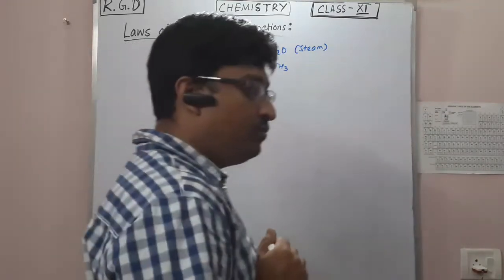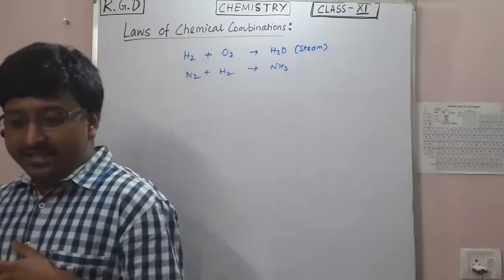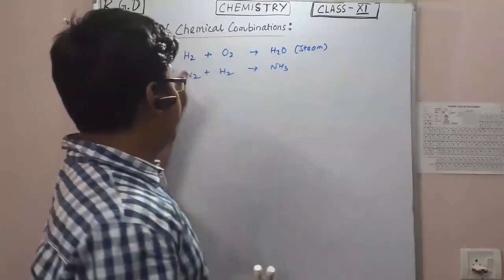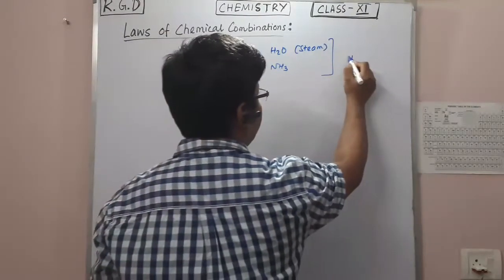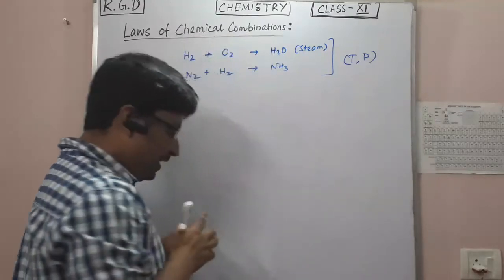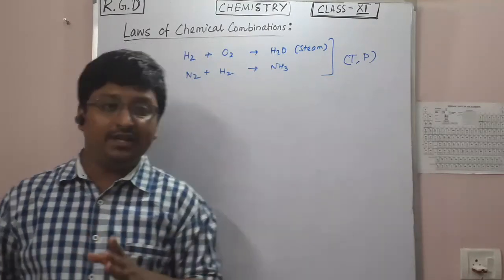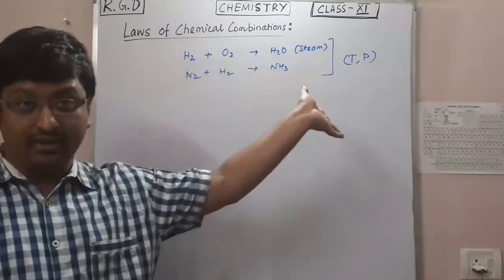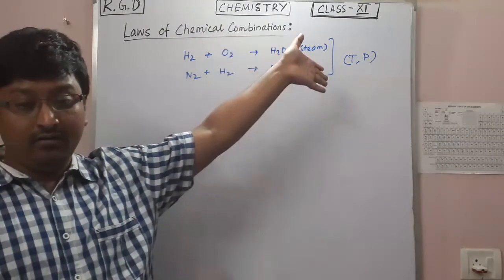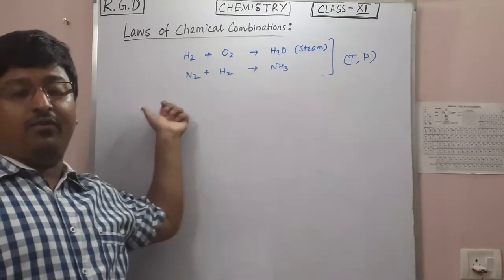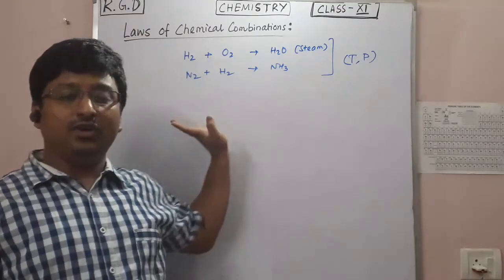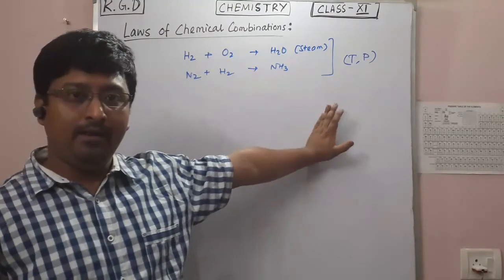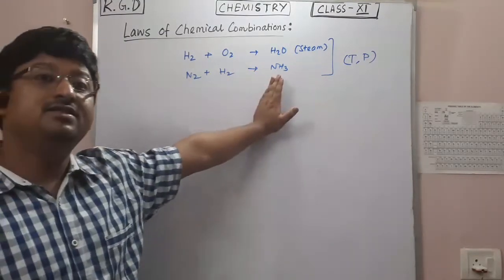Then there was one person whose name was Gay-Lussac. He said that under similar conditions of temperature and pressure, why? Because this is a gaseous reaction, temperature and pressure. Under similar conditions of temperature and pressure, whenever gases react together to form a product which is also a gas, the volumes of the reacting gases as well as the product bear a simple whole number ratio.